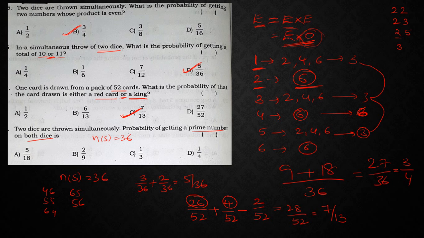Next if I take 3, so 3 2, 3 3, 3 5. Next 4 is not possible. Next with 5, so 5 2, 5 3, 5 5. These are the possibilities. So totally how many possibilities are there? 9 out of 36. So 9 upon 36 gives me 1 by 4, right?